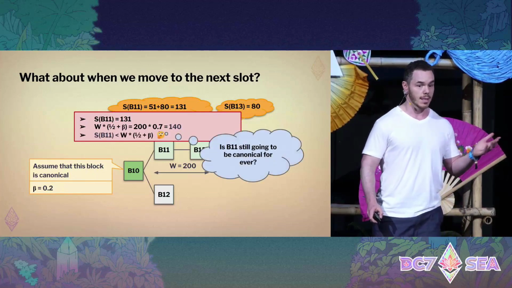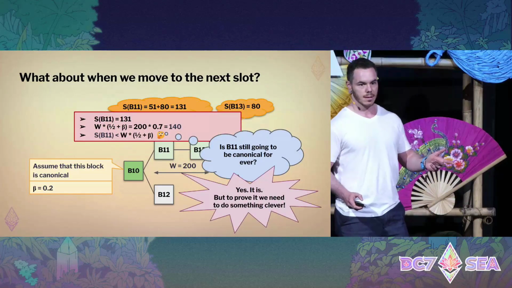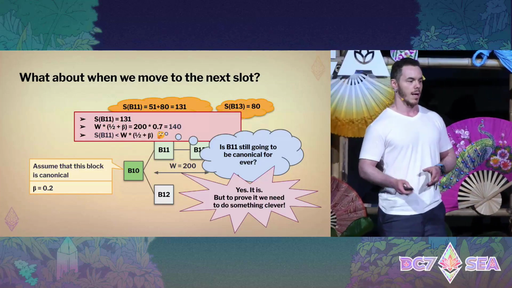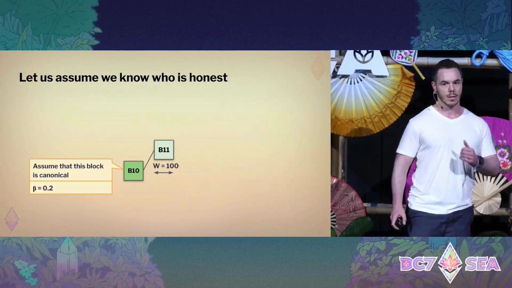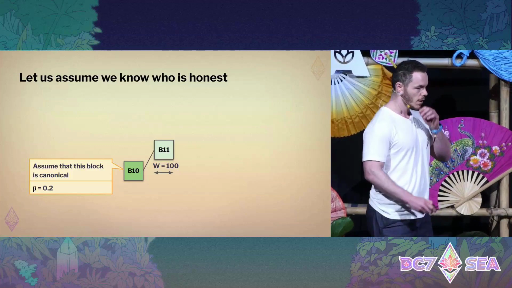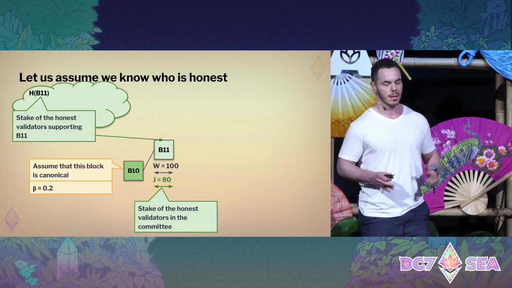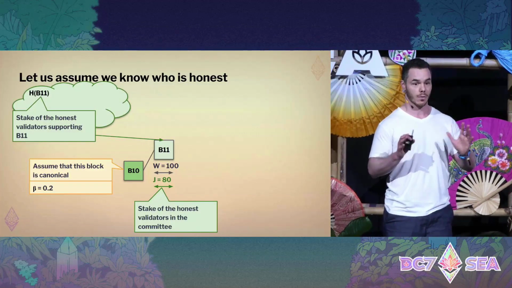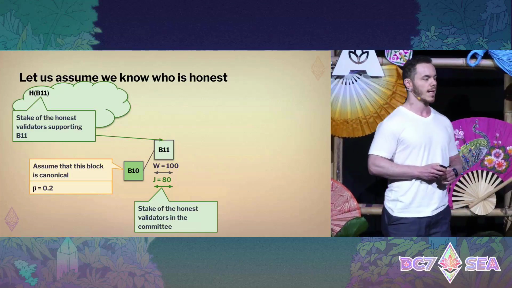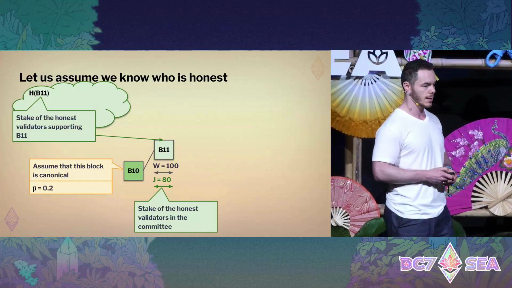Is B11 still going to be canonical? Well, the answer is yes, it is. But in order to prove it, we need to do a clever trick. This clever trick is assuming that, for now, we somehow know who is honest. So we are going to use this H. H represents the votes for B11 that are from honest validators. Bear with me, we'll go over this honest thing later. And J represents the stake in the committee that is honest.